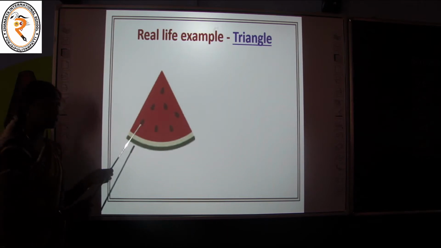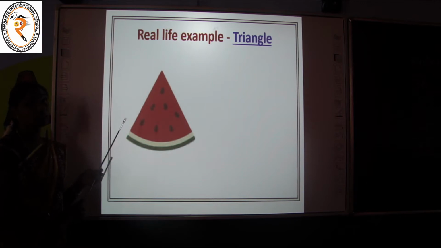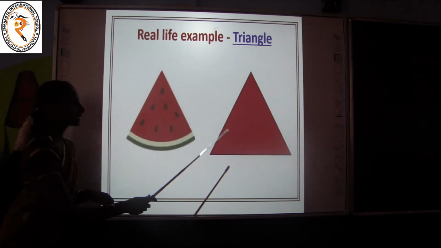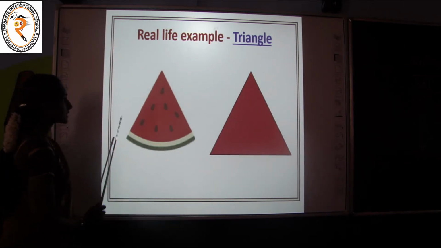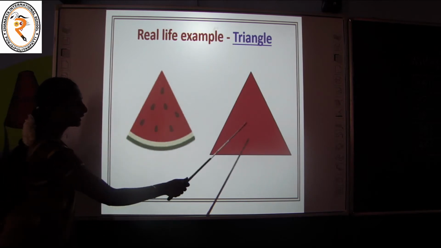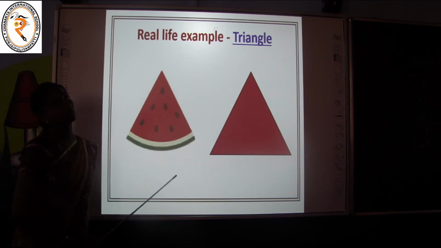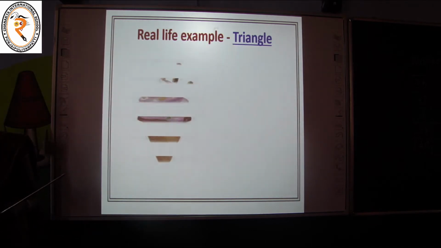Yes, the fruit watermelon is very good for our health because it contains more water. Very good. How does it look? Yes, it looks like a triangle. Compare. This piece of watermelon looks like what? Triangle. Can you see, children? Very good. One more. See.